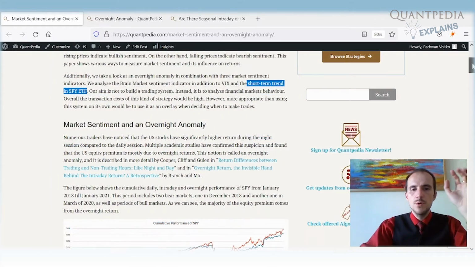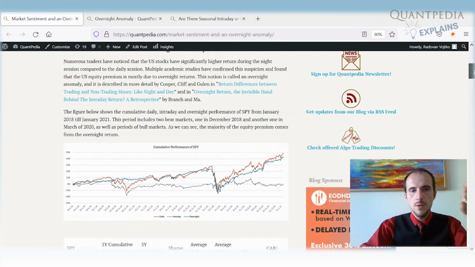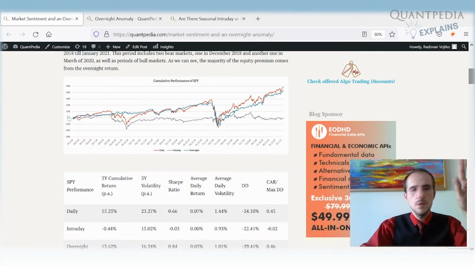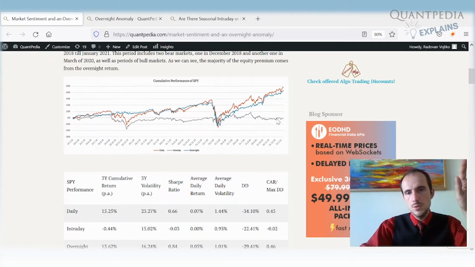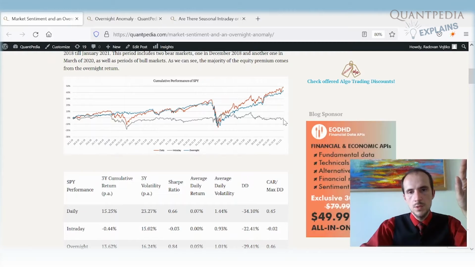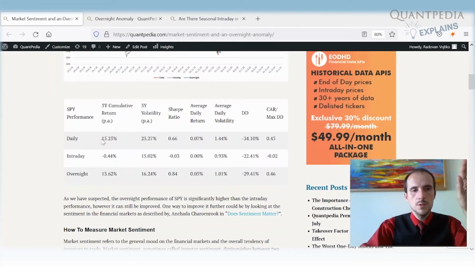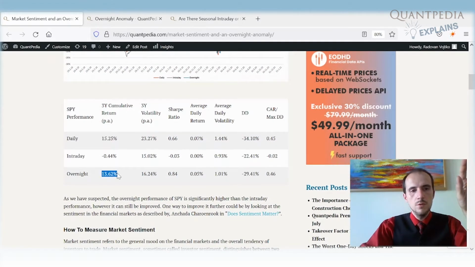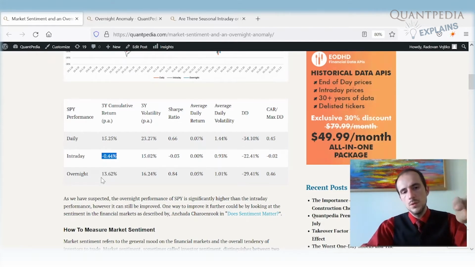There are a lot of research papers about the market sentiment and about the overnight anomaly. I will not speak about them, but here we again see that there is a strong difference between the intraday performance of the SPY ETF, which is the proxy for US equities, that gray line, and the overnight performance, the blue one. Over 3 years, we can see that the performance was highly positive during the overnight period and negative during the intraday period. So the overnight anomaly is still present in US equities.